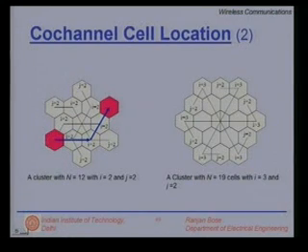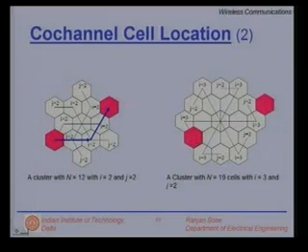Let's look at the next larger cluster size. N is equal to 19. Suppose I have to provide service where my system is extremely sensitive to interference. I cannot reuse frequencies very frequently. I must increase the reuse distance. I'll go to a larger cluster size.